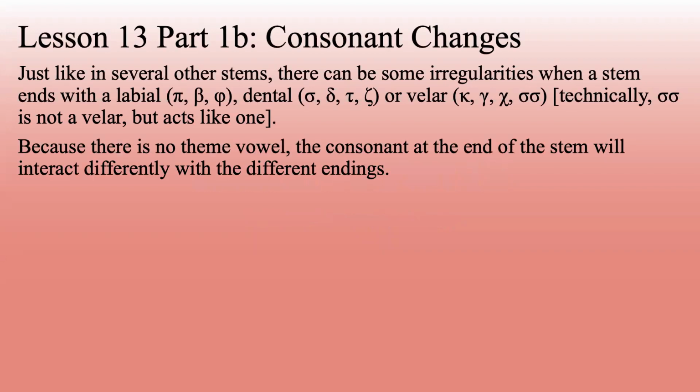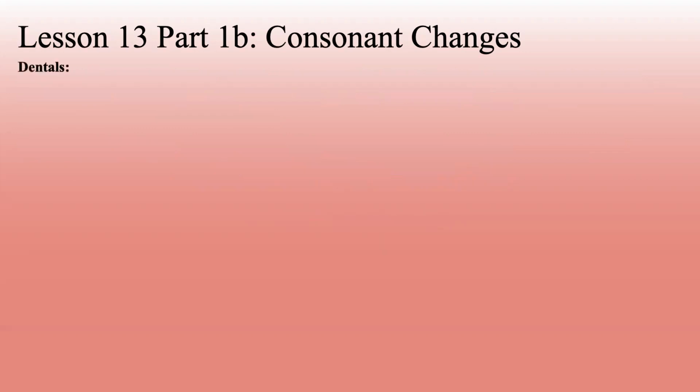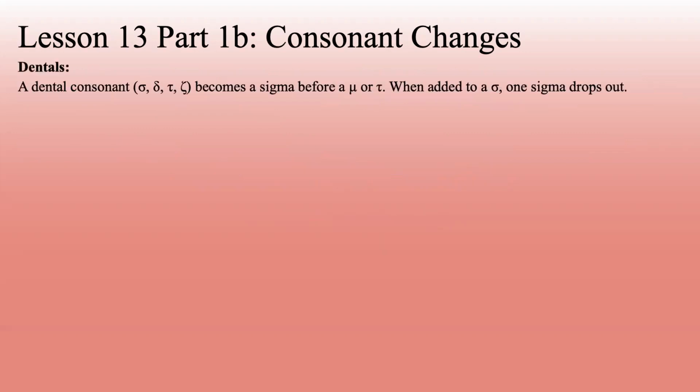Because there is no theme vowel, the consonant at the end of the stem will interact differently with the different endings. Before, we saw this happen when a letter got added to part of the stem before we had any theme vowel or endings. Now this is actually the ending interacting directly with the stem. And so depending on what the ending starts with, there's going to be a different interaction. So let's look first at the dentals.